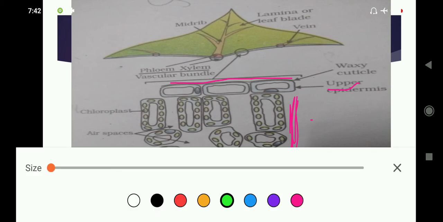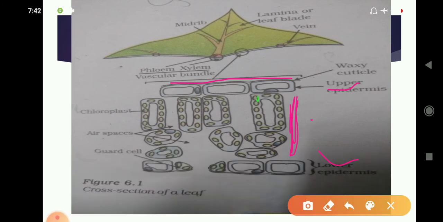So this green color substance is nothing but the chlorophyll, and chlorophyll is essential for the process of photosynthesis. Chlorophyll is a green pigment which absorbs sunlight for photosynthesis, so leaves are green in color. So chloroplast is present in the plant cell, and in that chloroplast the green pigment chlorophyll is present.